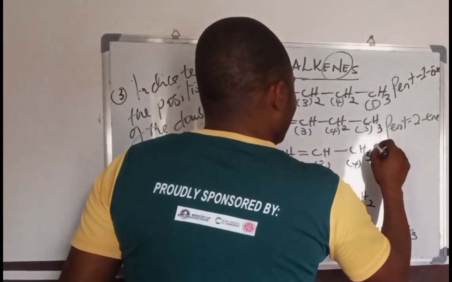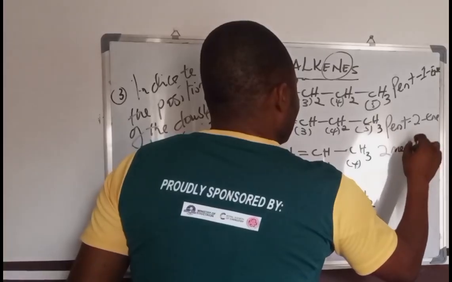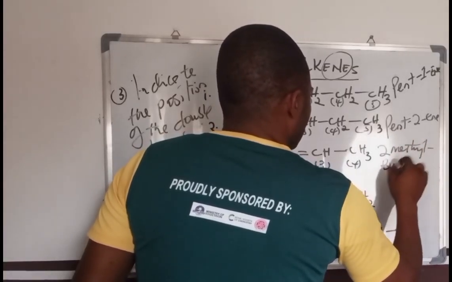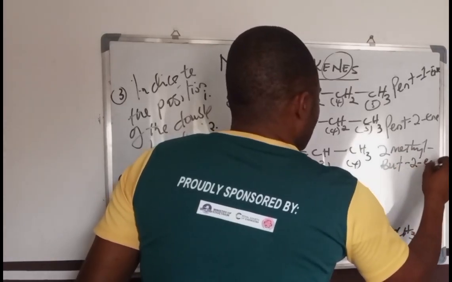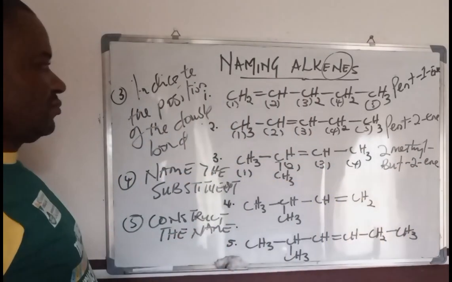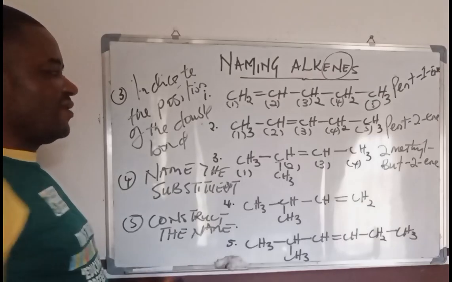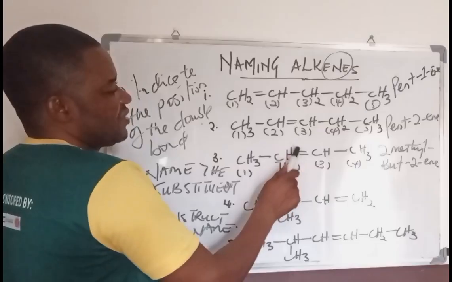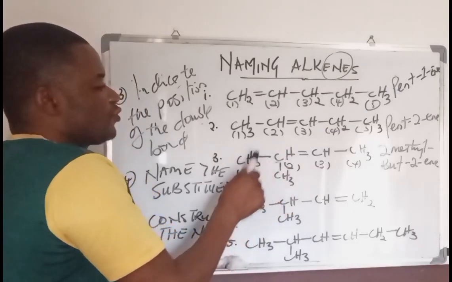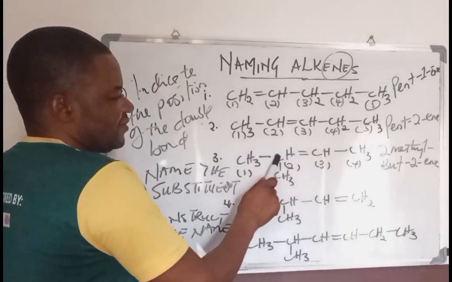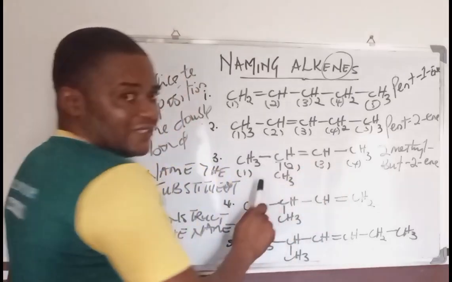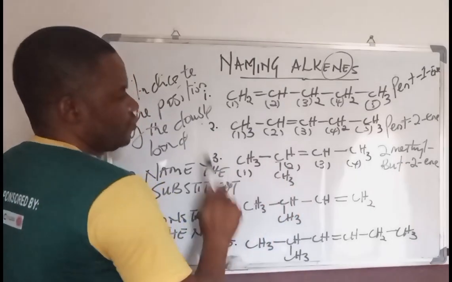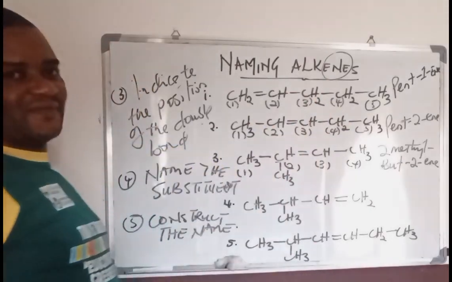So we say we have 2-methyl but-2-ene. This is because the methyl group is in the second carbon atom, the double bond is in the second carbon atom. So you have 2-methyl, 1, 2, 3, 4 butane, 2-methyl but-2-ene, because it's an alkene.